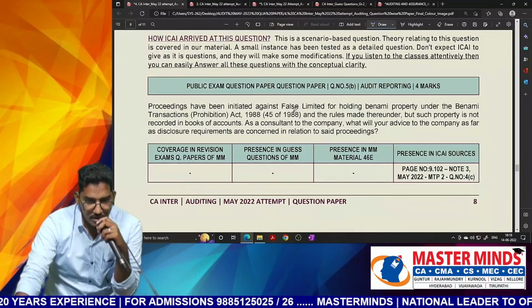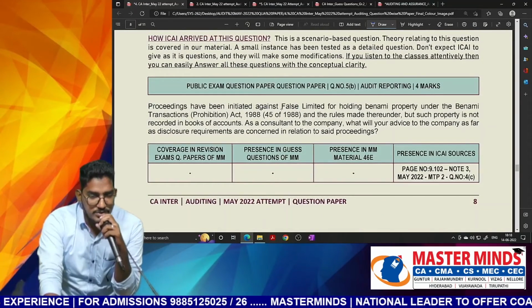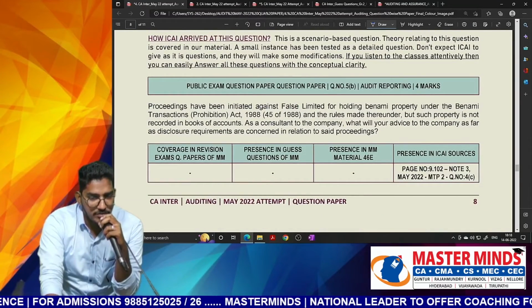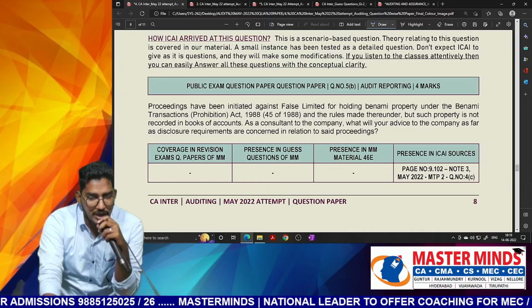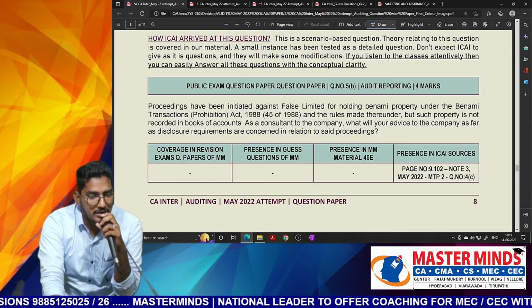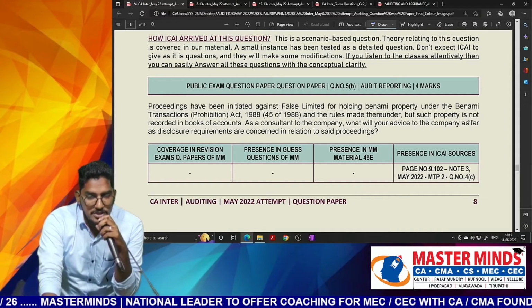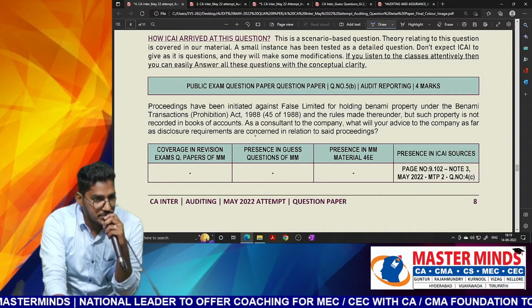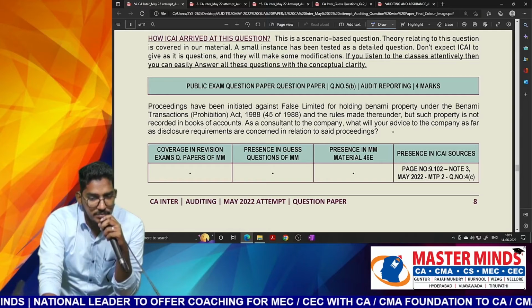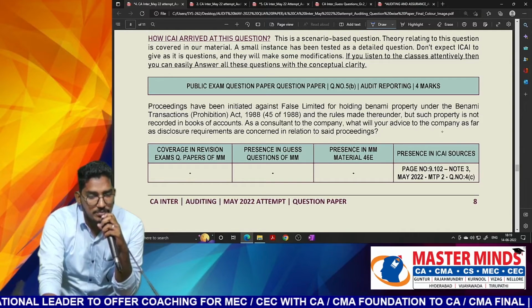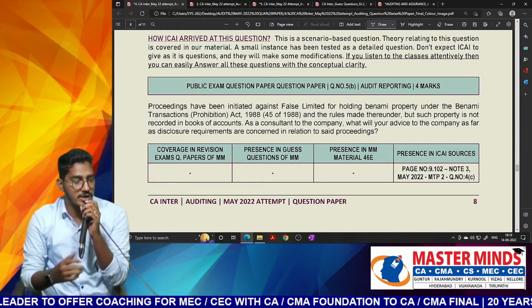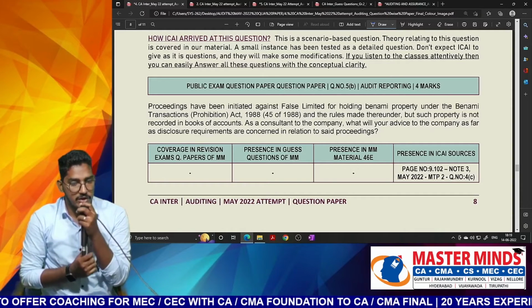Next one, 5b. Proceedings have been initiated against Falls Limited for holding Benami properties under the Benami Transactions Act 1988 and the rules made thereunder, but such property is not recorded in the books of accounts. As a consultant of the company, what will be your advice to the company as far as disclosure requirements are concerned in relation to the said proceedings?